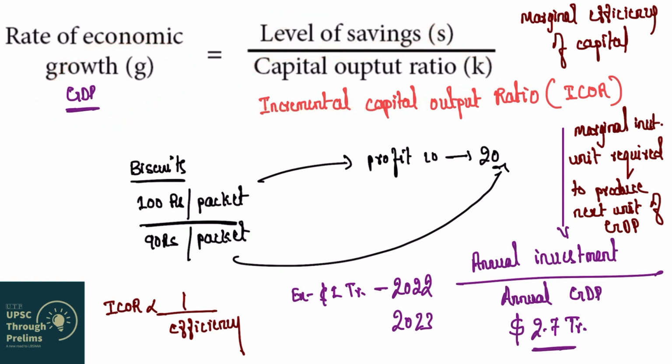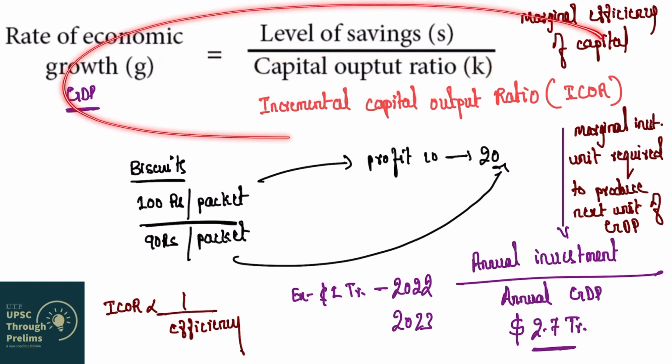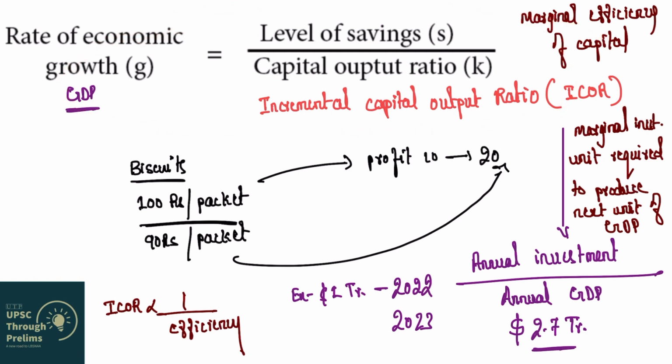So if a question comes in UPSC or any other competitive exam related to GDP, savings and capital output ratio, you should know that savings is directly related to GDP, meaning whenever levels of savings increase, GDP also increases, and capital output ratio, which is ICOR, is inversely related to GDP, meaning whenever ICOR increases, GDP decreases, meaning efficiency is declining. So this is what is called the Harrod-Domar model. UPSC has already asked questions on this. In future also, in UPSC and other competitive exams, there will be questions from this relationship. So understand this relationship, revise the video and watch it again and again so that your concept becomes perfect.